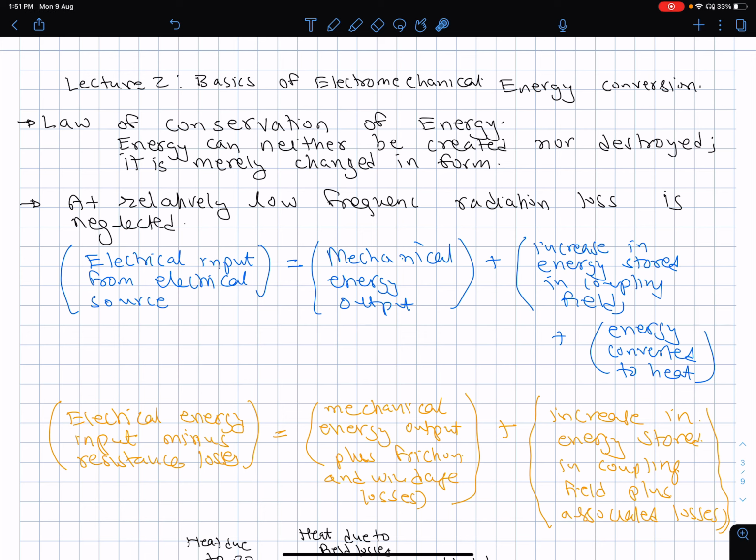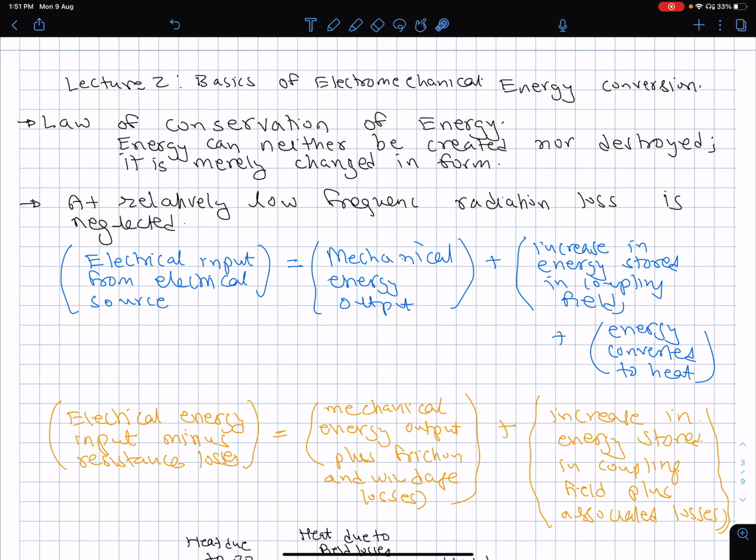So their interaction creates force, which in turn creates movement, and in rotational terms, a torque and an angular velocity. So that is the mechanical energy output. Plus, in this coupling medium, we could have an increase or change in the energy stored in the coupling field.